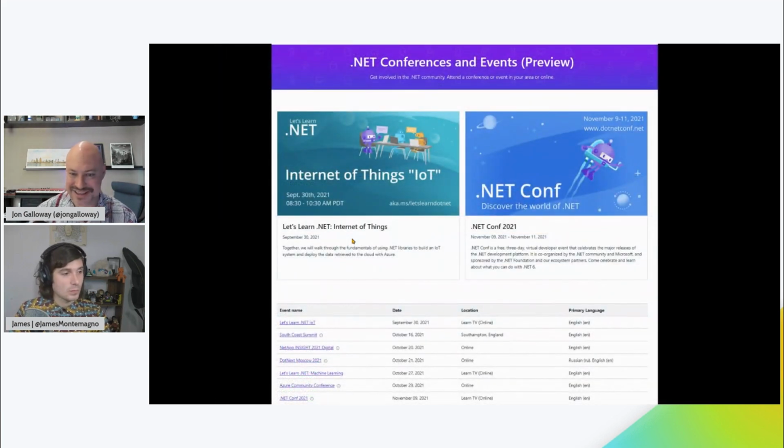So the end result is this page. And what's really magical about this is we don't have to do any work. It's automatically maintained. You'll see those two call out events up at the top of the page. Those are maintained by just putting some information in a JSON blob over in GitHub, and it all just works.